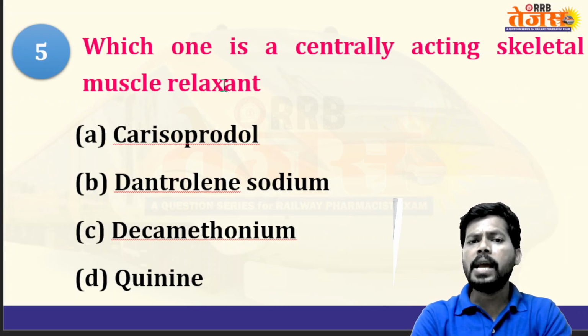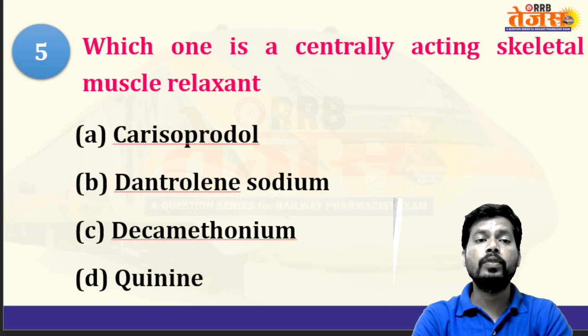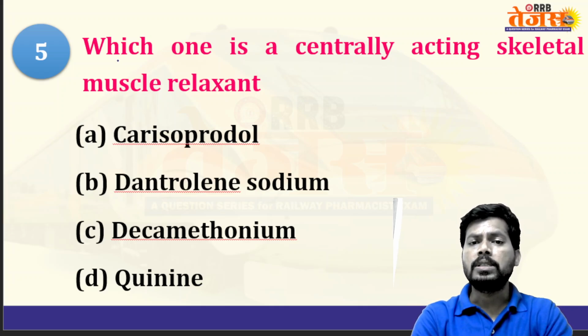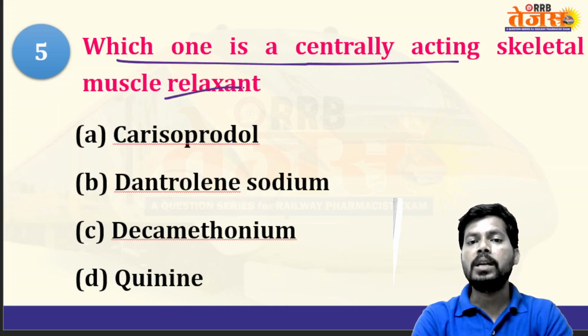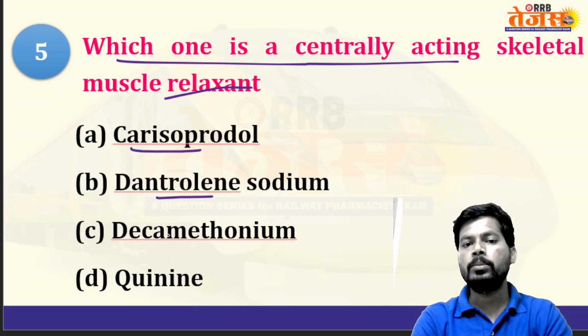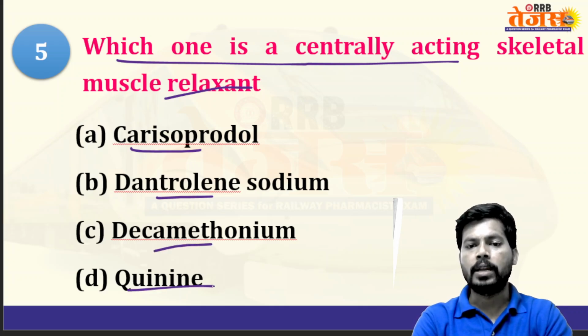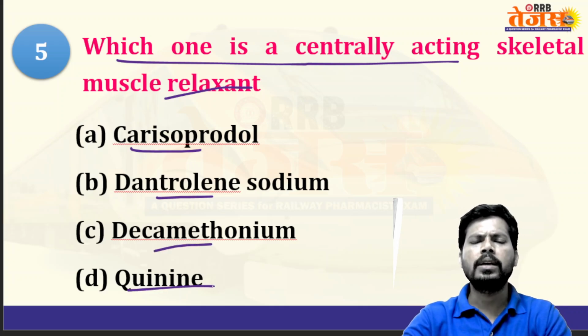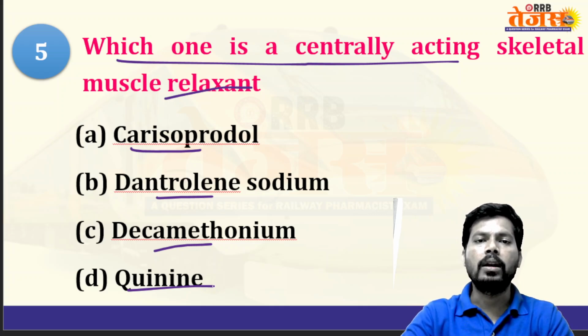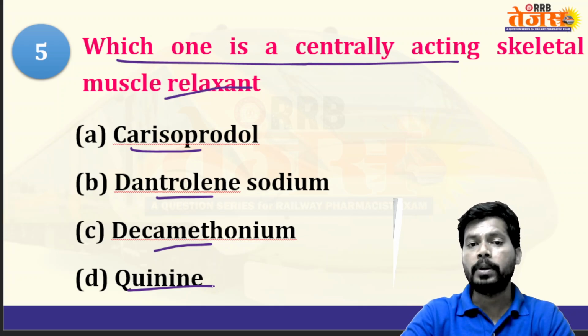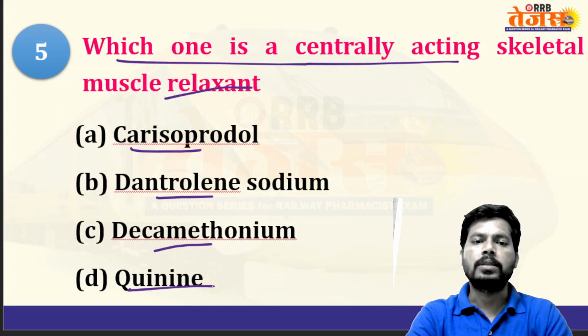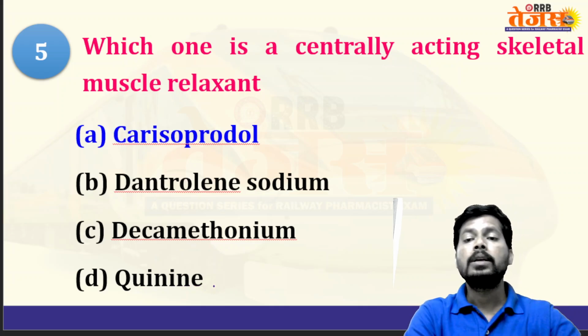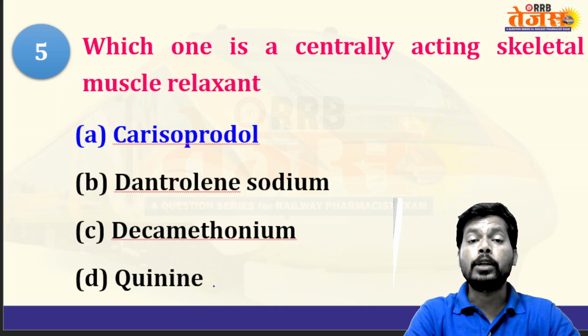Which one is a centrally acting skeletal muscle relaxant? Which of the following drugs is an example of a centrally acting muscle relaxant? Carisoprodol, dantrolene sodium, decamethonium, quinine. Quinine is generally an anti-malarial drug. Decamethonium comes under the peripheral skeletal muscle relaxants. Dantrolene sodium is for treatment of malignant hyperthermia. The answer is carisoprodol, a skeletal muscle relaxant acting through the central nervous system.